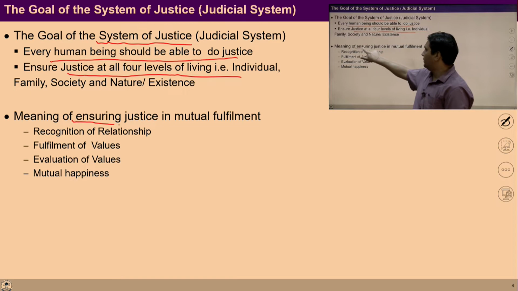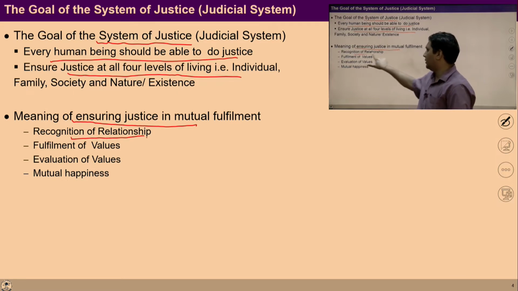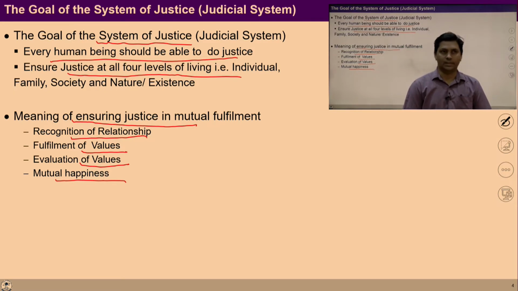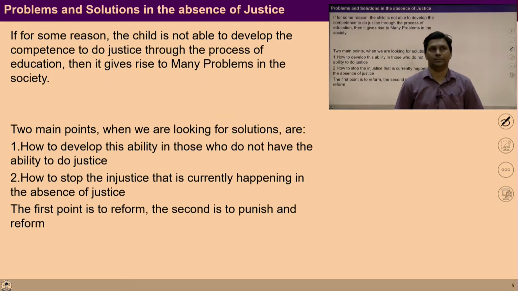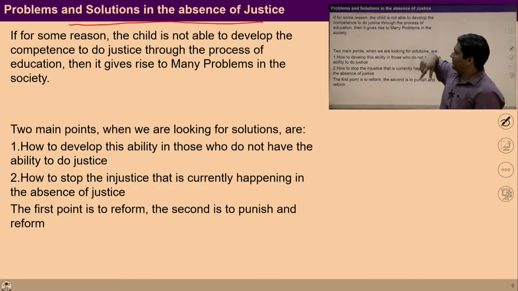And we talked in the previous lecture about the meaning of ensuring justice in mutual fulfillment. It means recognition of the relationship, fulfillment of values, evaluation of those values, and leading to mutual happiness. So we studied in the previous lecture in detail about the meaning of justice. So let's find out about this system of justice, the problems due to the absence of justice, and its solution. So, problems and solution in the absence of justice.